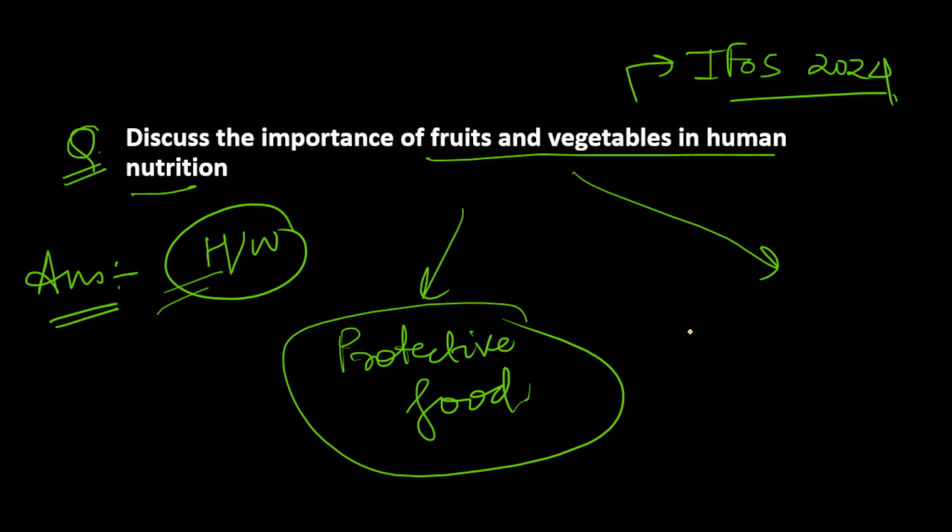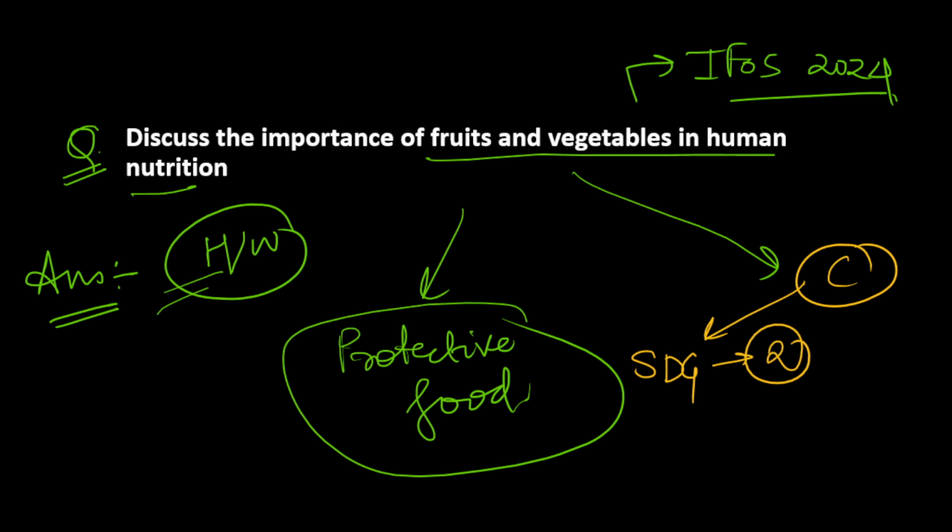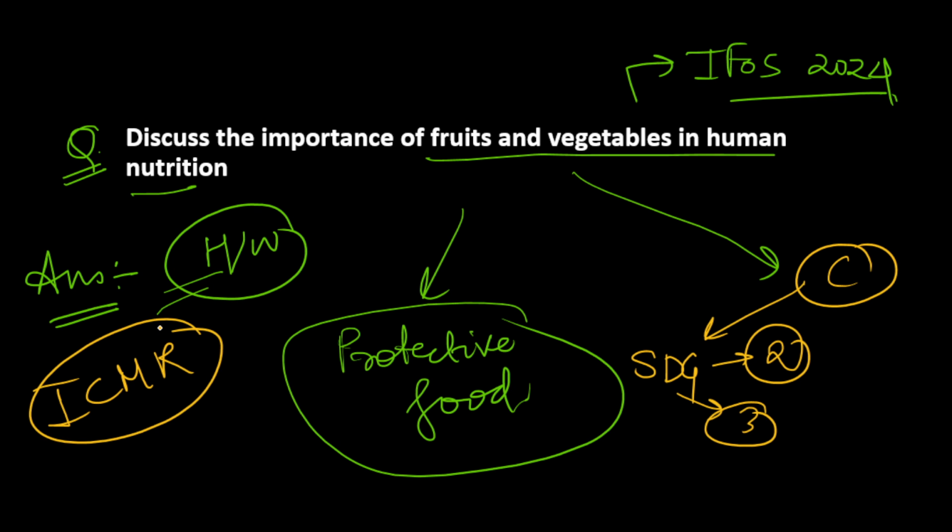Now what you can mention in the conclusion, I will give you two hints, and it is your homework to write the conclusion and comment it. You can mention about SDGs, because fruits and vegetables help promote SDG 2, that is zero hunger, and also SDG 3, that is good health and well-being. You can mention here about the ICMR recommendation. As per ICMR, we should have 250 grams of vegetables per day and 150 grams of fruits per day because of their importance. So these are the things which you can mention in the conclusion.